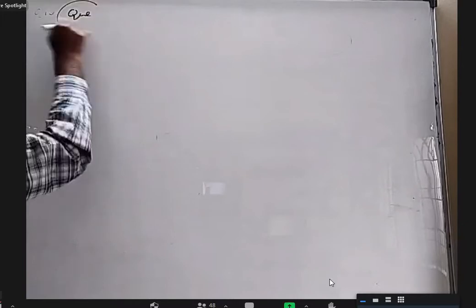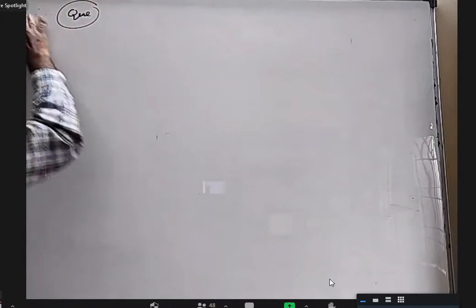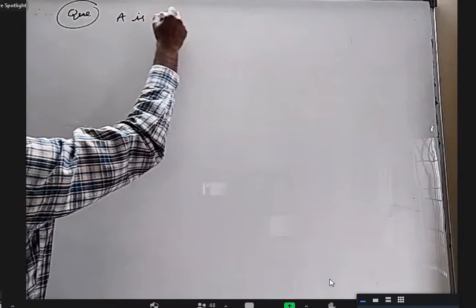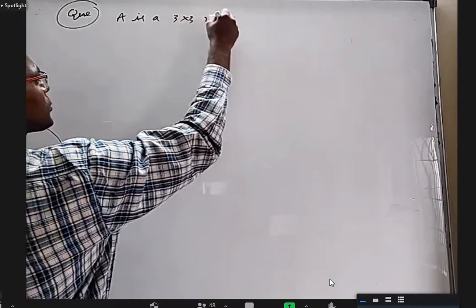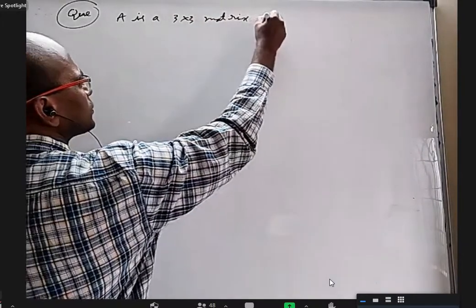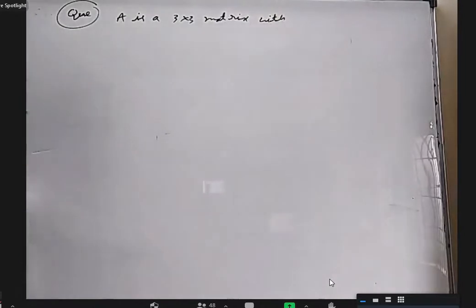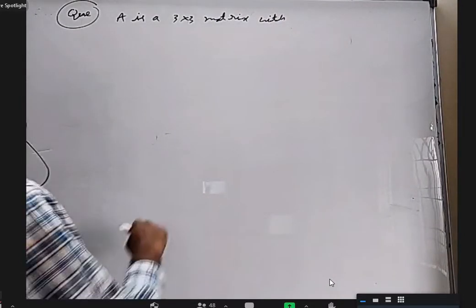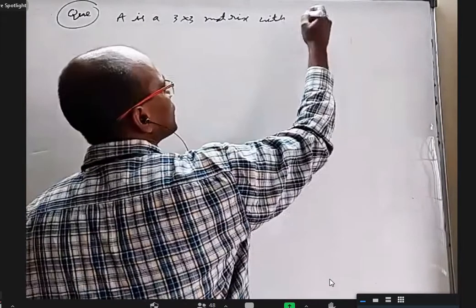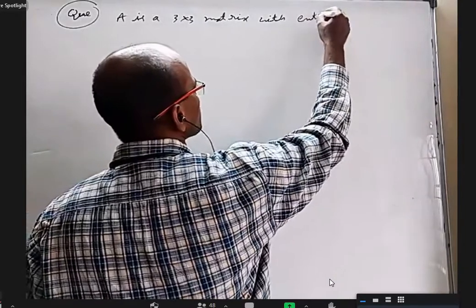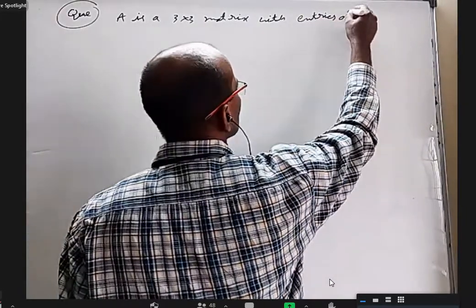Okay, a similar question was given in the actual Mains exam, maybe Advanced, one of these recently. A is a 3 by 3 matrix with entries as whole numbers.